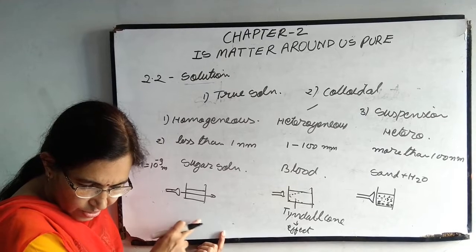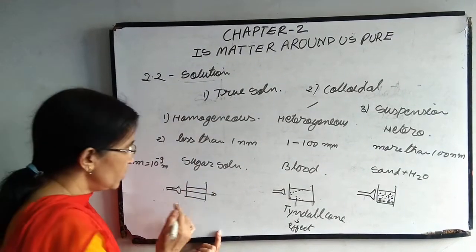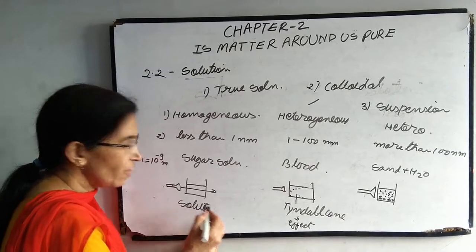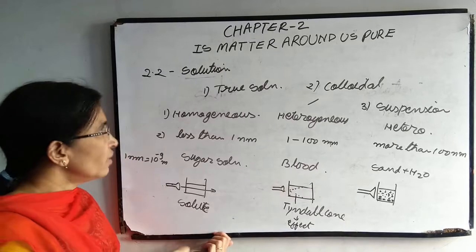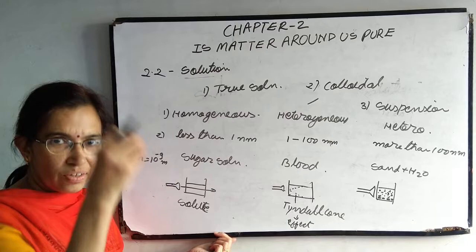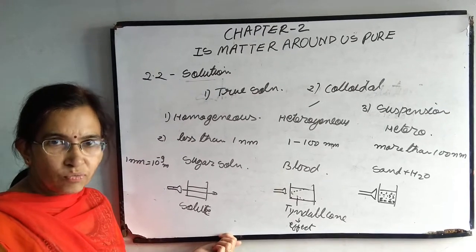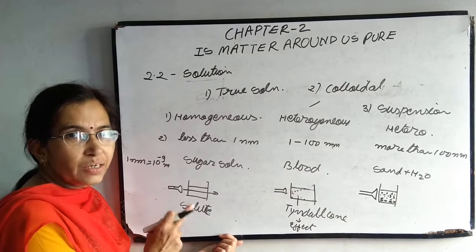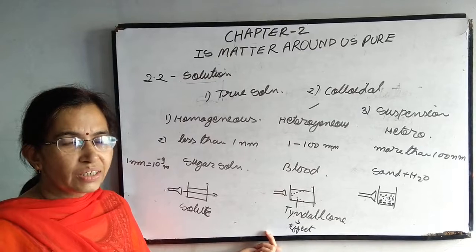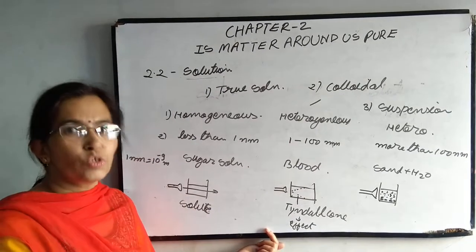Clear? Then in case of true solution, the solute particles cannot be separated by filtration. When we filter salt or sugar solution, or sharbat, it will come through as such. Sugar cannot be separated from water, so it cannot be separated by the filtration method. Colloidal solution also cannot be separated by filtration. If you use simple filter paper, colloidal particles will also pass through it.